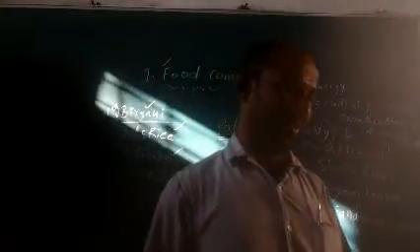Next, let us do activity 1. We eat different types of food items. Make a group of 5 or 6 students. Make a list of some day-to-day activities. What we have to do? One activity you should do. Activity 1. What is that activity 1? You have to write a list of food items.